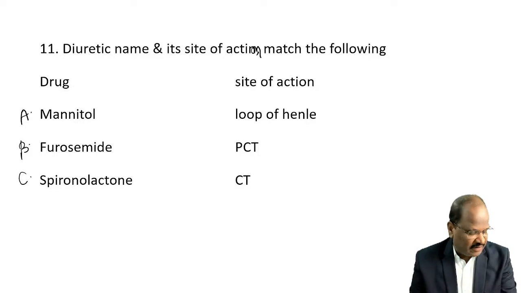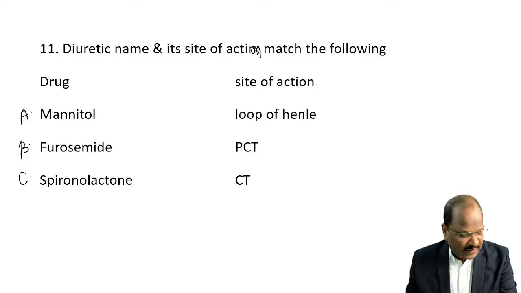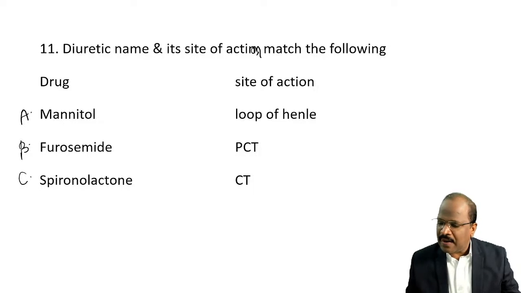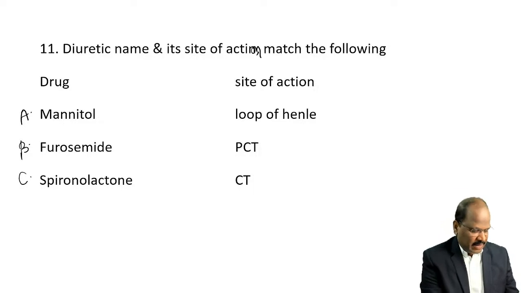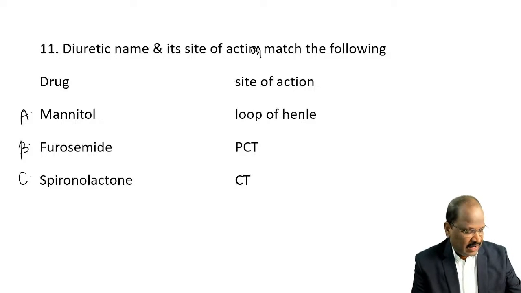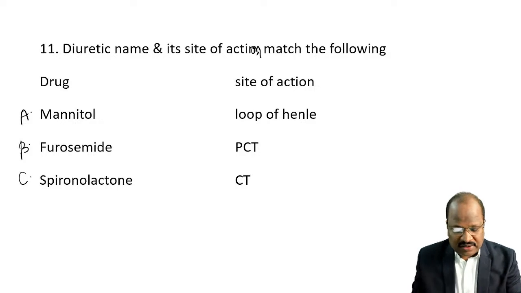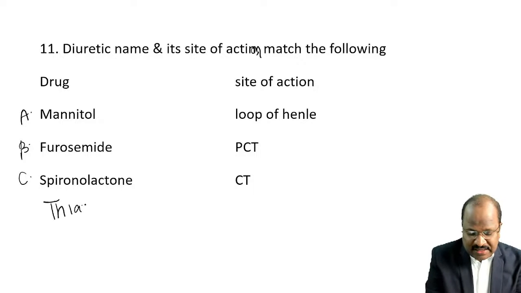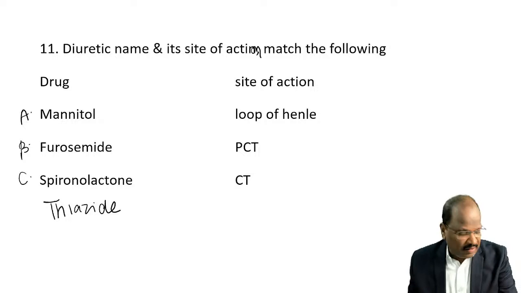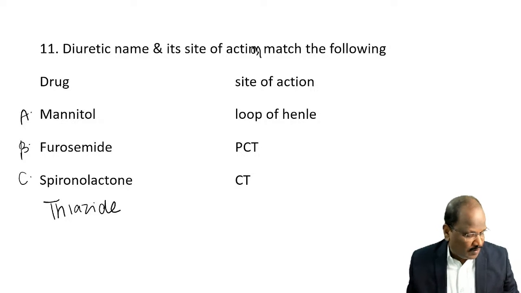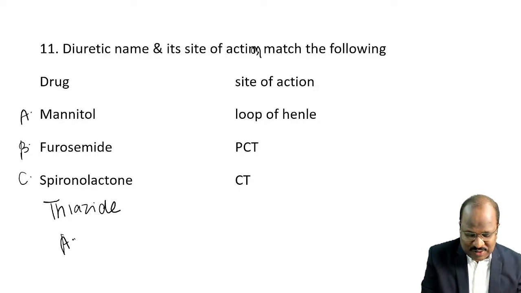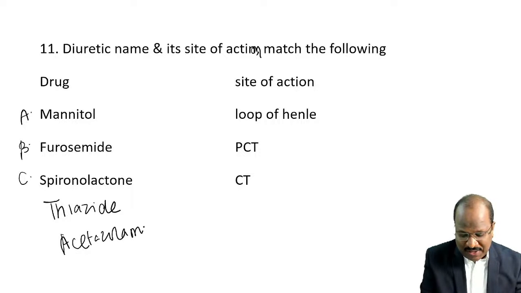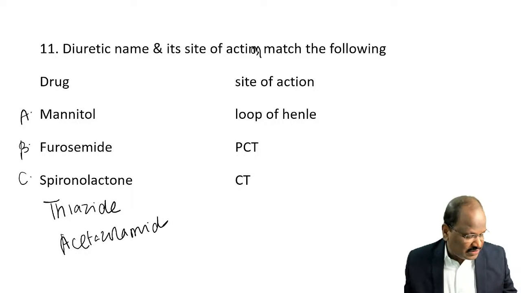Now, diuretic name. Mannitol, furosemide, spironolactone. Was the same option given, or some other options? Thiazide was given. What about mannitol? Carbonic, like acetazolamide, was there. Okay. Now, that means mannitol is not there.